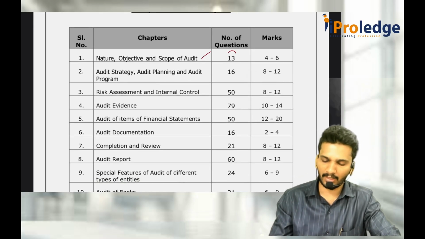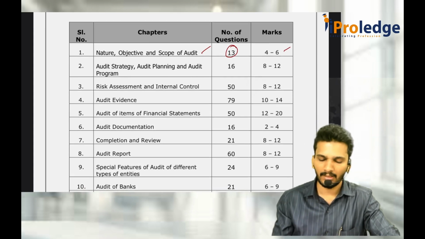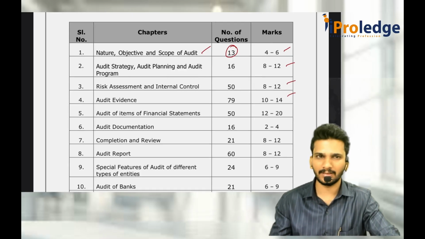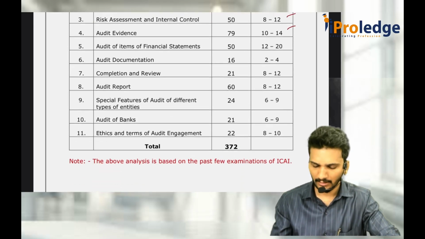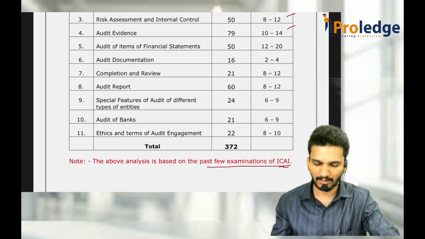In the first chapter we have 13 questions. The marks you can expect are 4 to 6 marks. Audit second chapter, 8 to 12 marks, again based on the percentage only. I put it into numbers, multiplied, and put it here. So based on a few past examinations of ICAI only, we prepared this chapter wise weightage analysis.